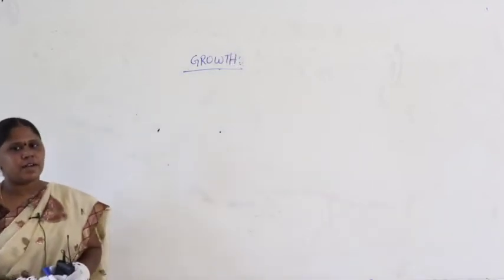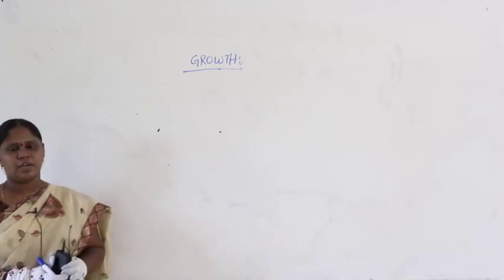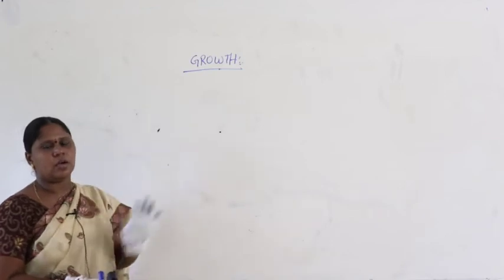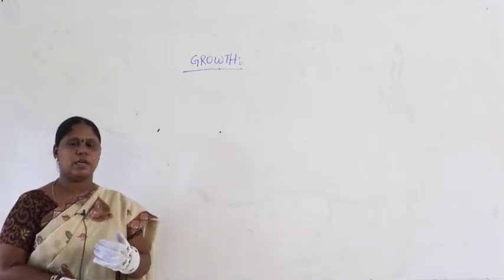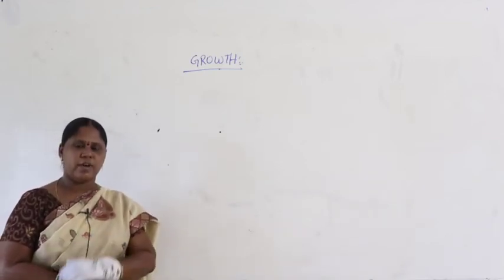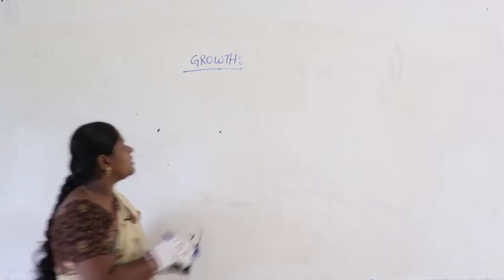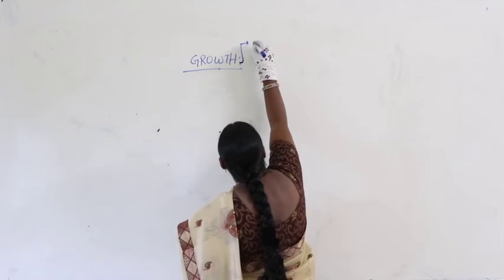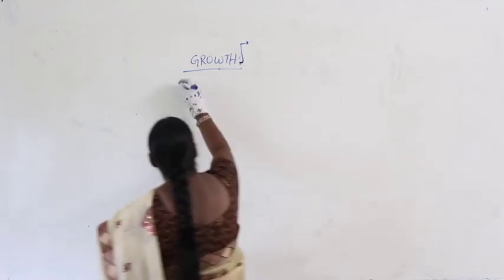So, what is the first characteristic we are going to study about a living organism? That is growth, right? How do we define growth? Of course, there are many definitions of the growth phenomenon. Let us take this definition: a sequence of processes.